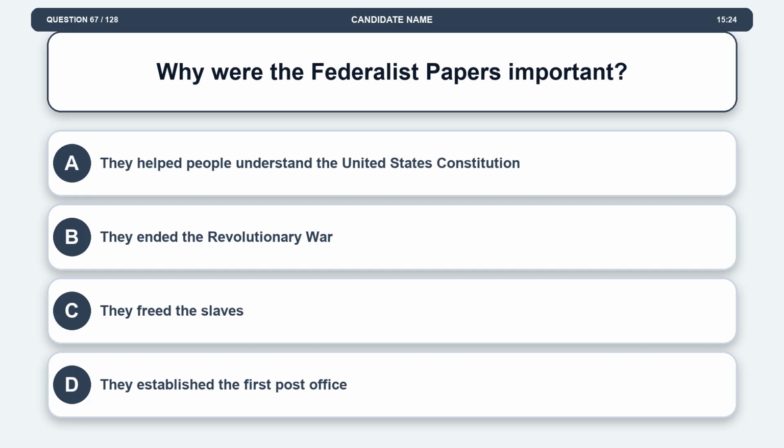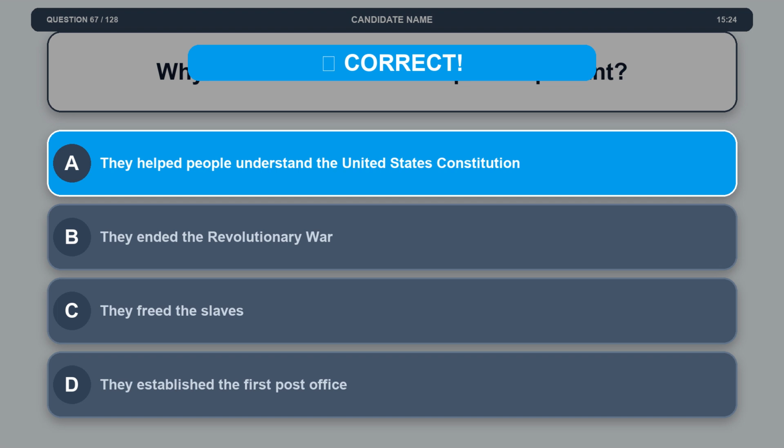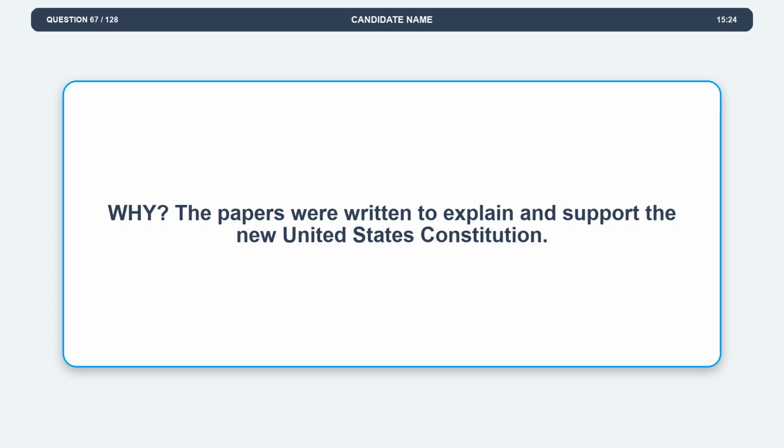Question 67. Why were the Federalist Papers important? Option A, they helped people understand the United States Constitution. Option B, they ended the Revolutionary War. Option C, they freed the slaves. Option D, they established the first post office. The correct answer is option A, they helped people understand the United States Constitution. Explanation. The papers were written to explain and support the new United States Constitution.